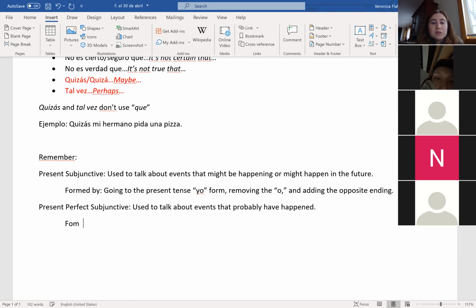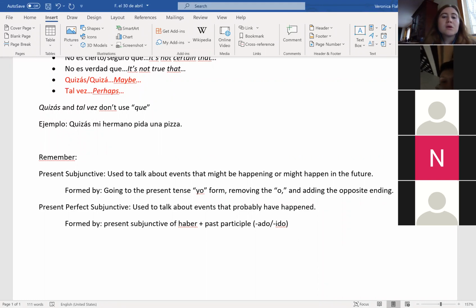And it's formed by the present subjunctive of haber plus a past participle, which are ado and ido verbs. And there are a lot of irregular ones there too. All right.